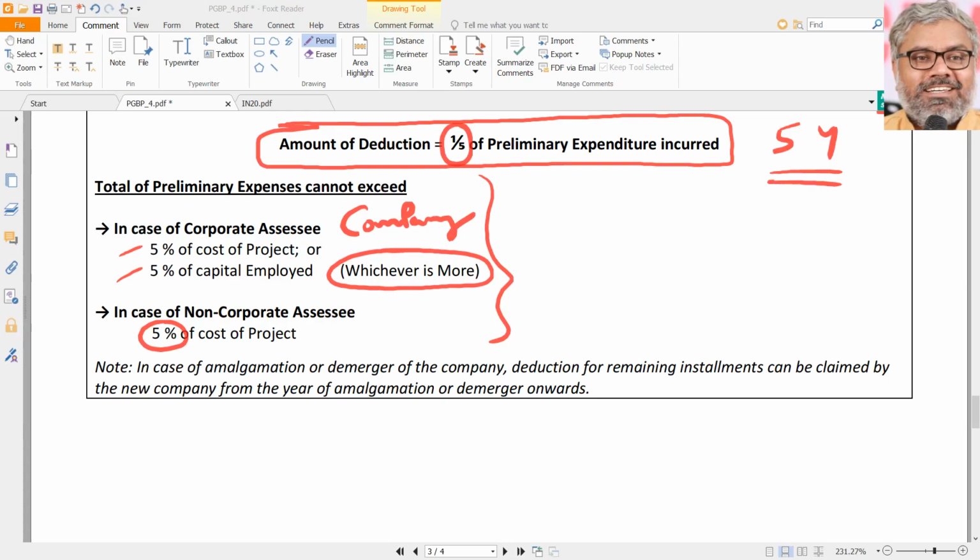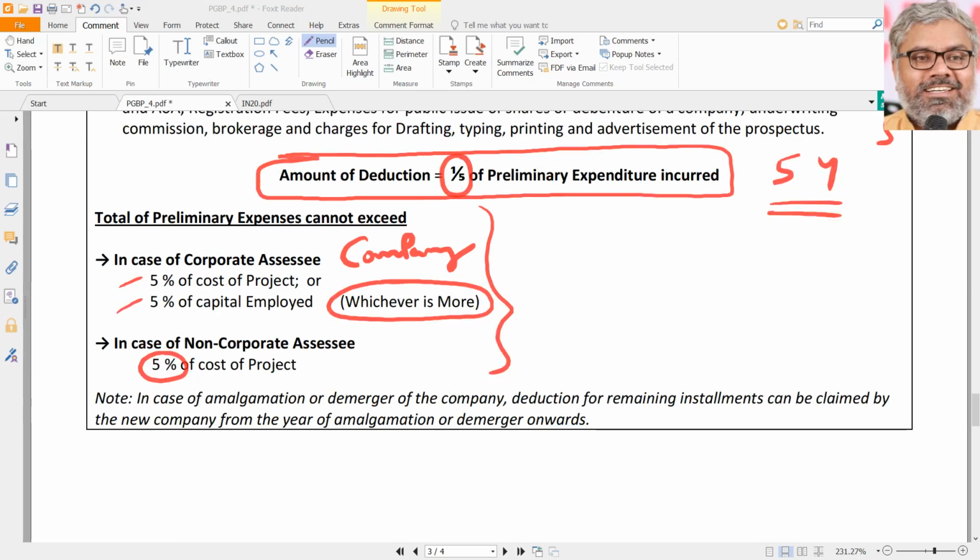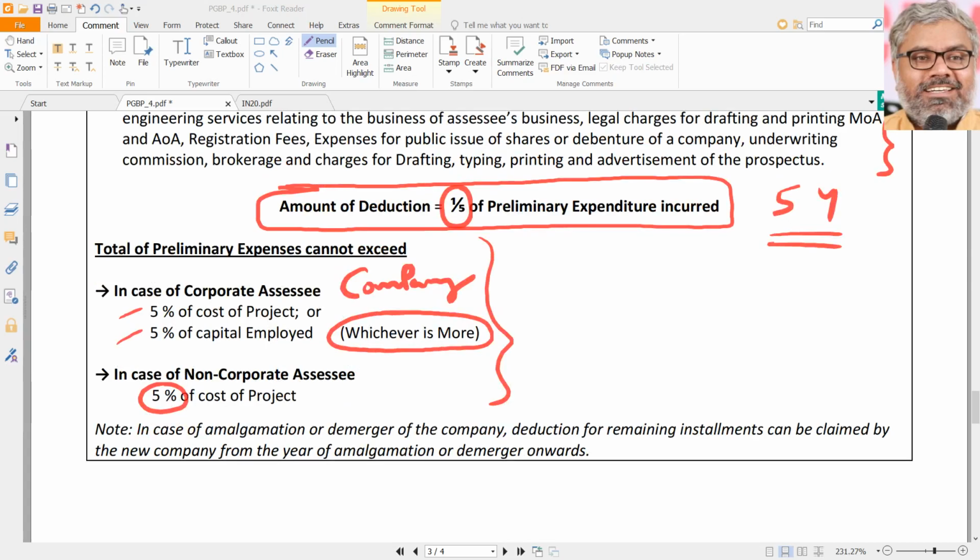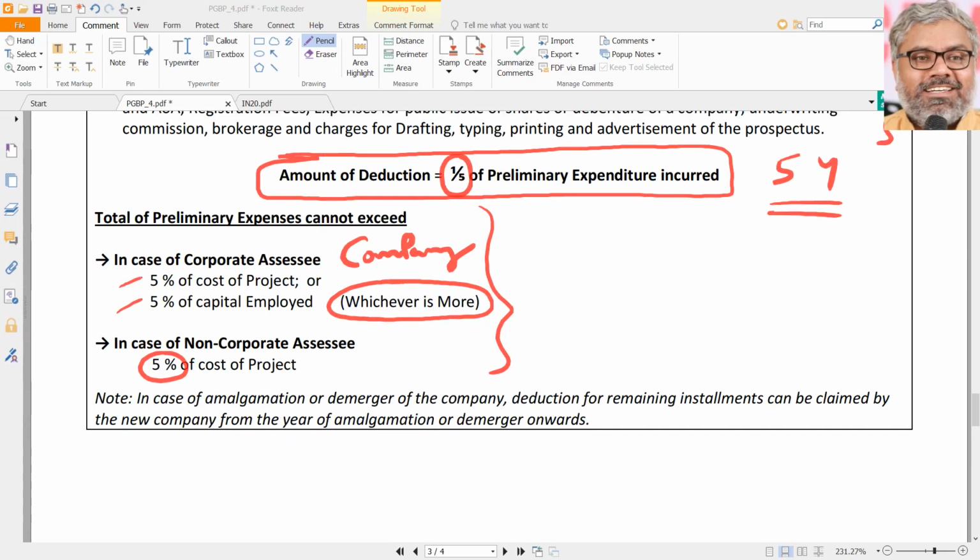So naturally, the question comes up, what is cost of project? What is capital employed? We'll come to that. But first remember the provision. You need to find out cost of project in case of a non-corporate SSE. In general, our case will be a non-corporate SSE if it is a bigger question. But if it is an MCQ, SSE could be anybody. So if 35D is asked as an MCQ for a corporate SSE, you have to calculate both, 5% of capital employed and 5% of cost of project, and whichever is higher is the restriction. On that, 1/5 is given as deduction.